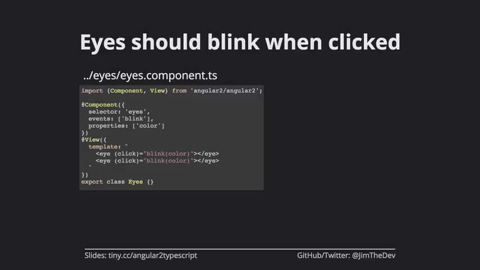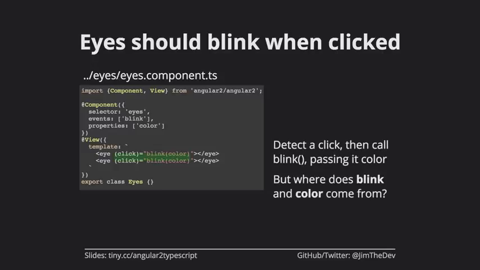But how does that actually happen? So there is no blink, right? But let's say that in our app, when a user clicks on the eyes, that is essentially blinking, right? So first we need to detect a click. How do we do that? Well, Angular has a built-in click event that you can put anywhere.